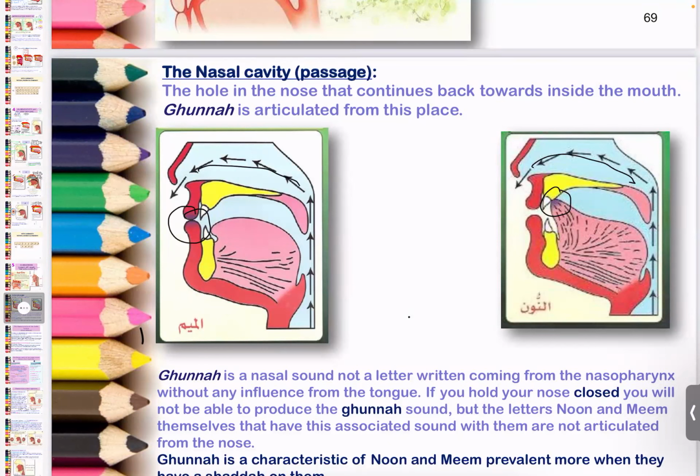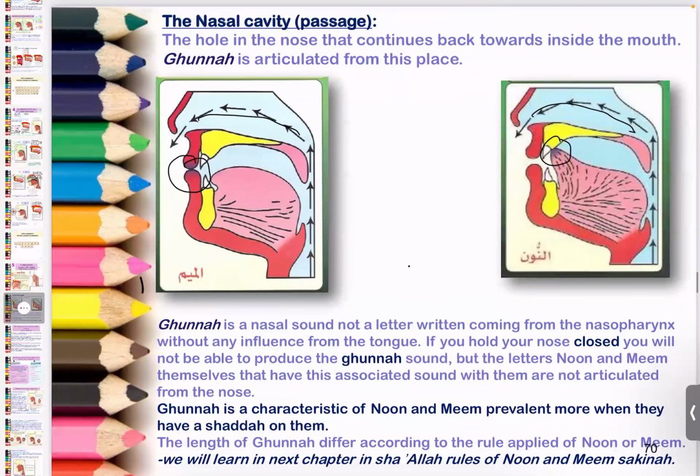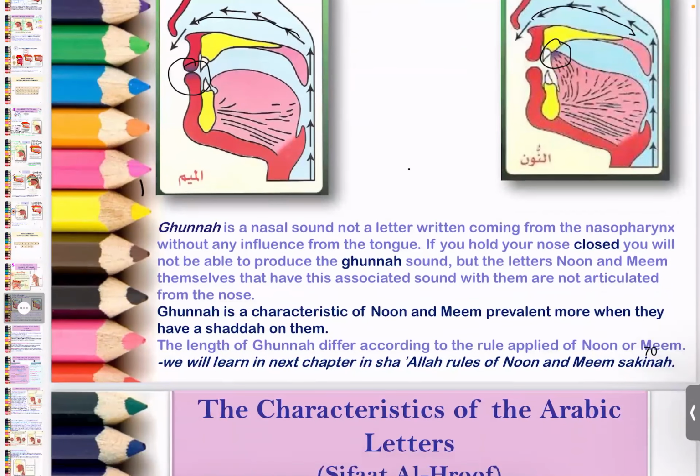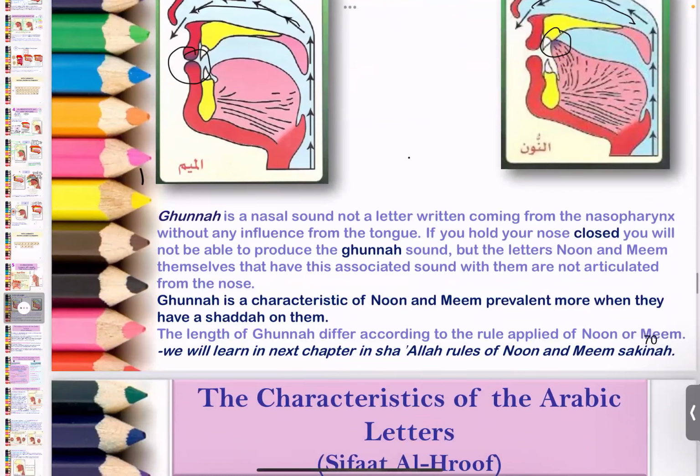So if you try to close your nose and say noon and meme, you will notice that you cannot make the gunna. Gunna is a characteristic of noon and meme, prevalent more when they have a shadda on them. What does this mean? When noon and meme come with a shadda, the sound of the gunna is accentuated.